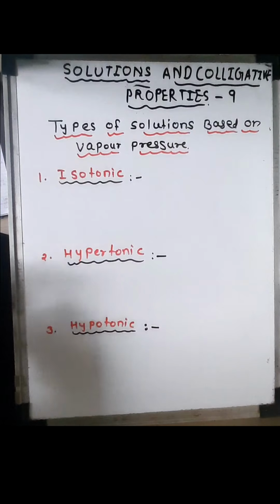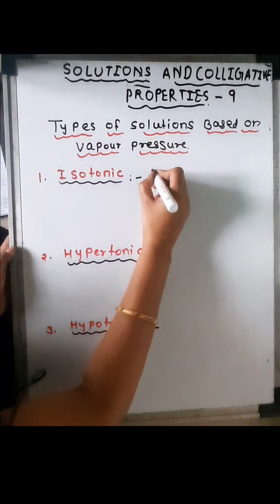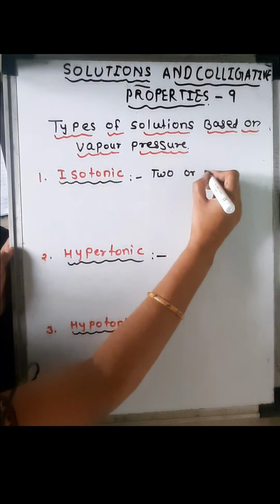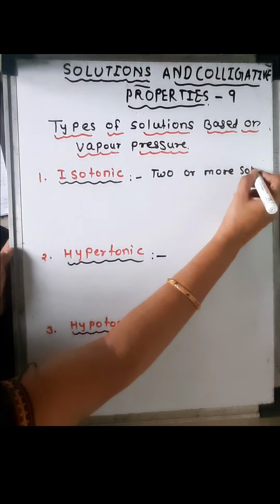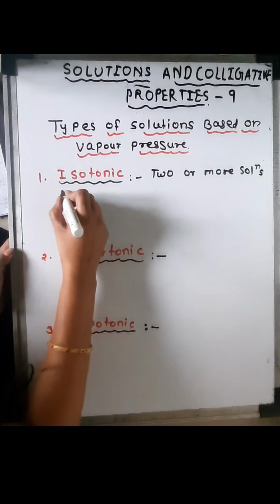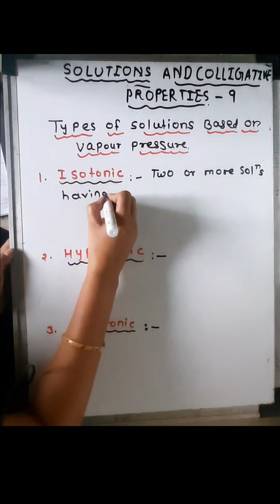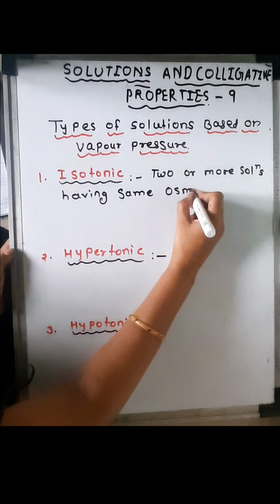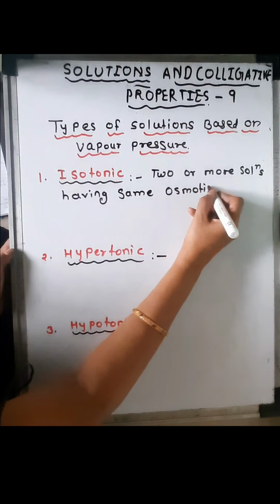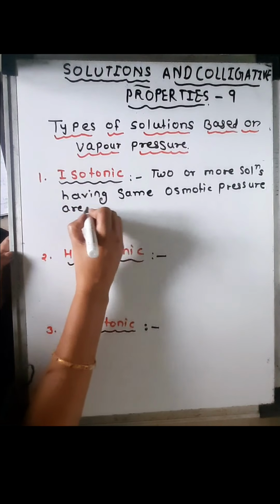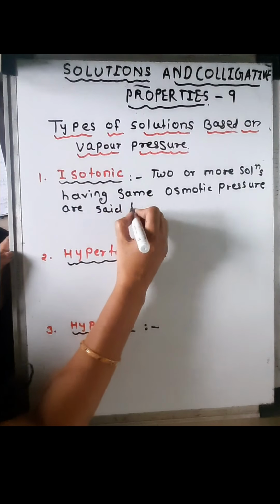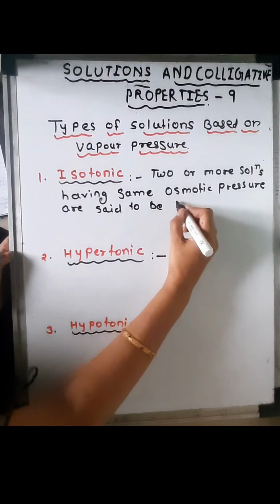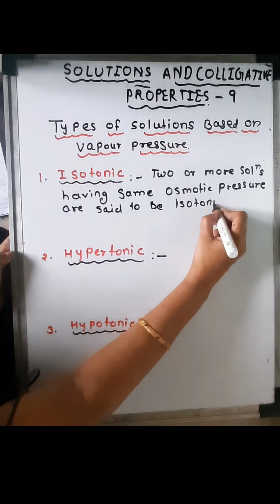First we'll see what is meant by isotonic solutions. Two or more solutions having the same osmotic pressure are said to be isotonic. Iso means same.